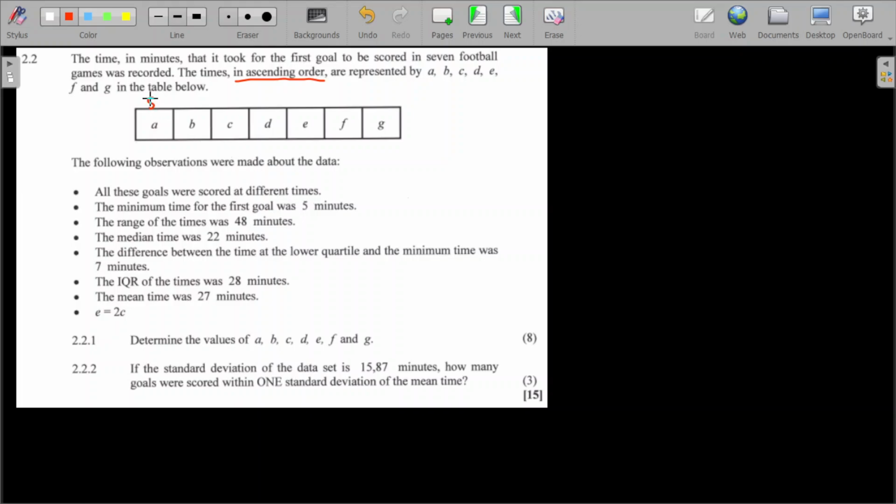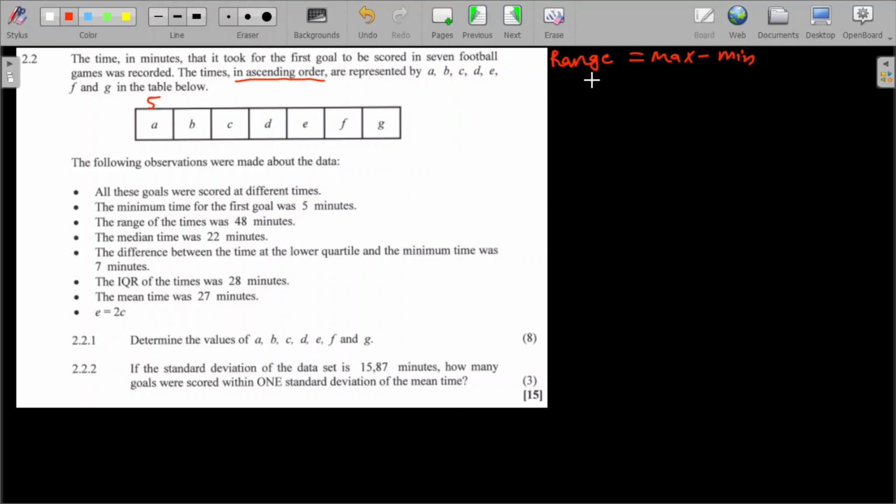So I know here 5 minutes is the minimum, and now they're telling me the range of the time was 48. Remember, how do we calculate the range? Maximum minus minimum.